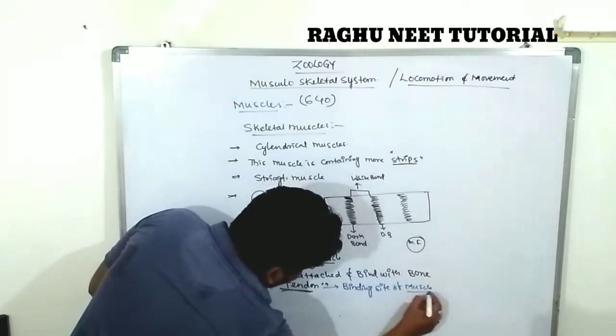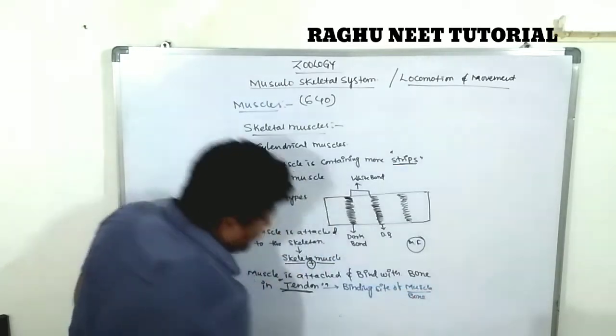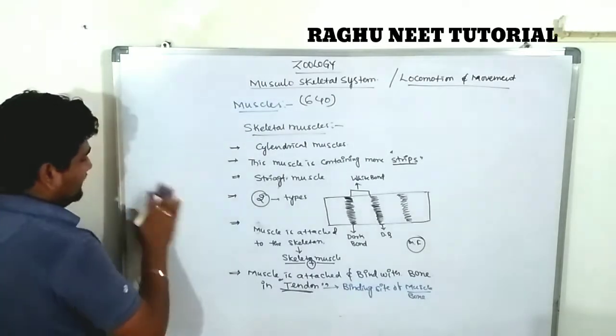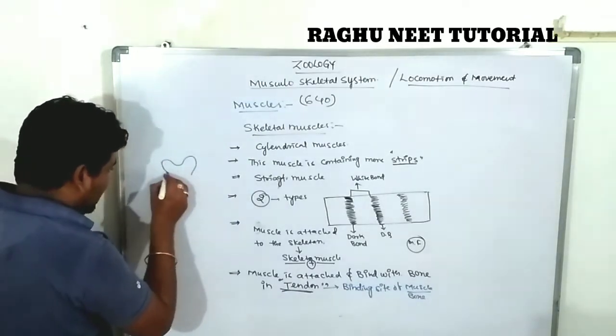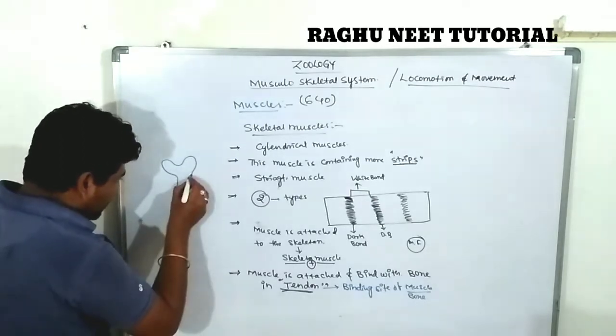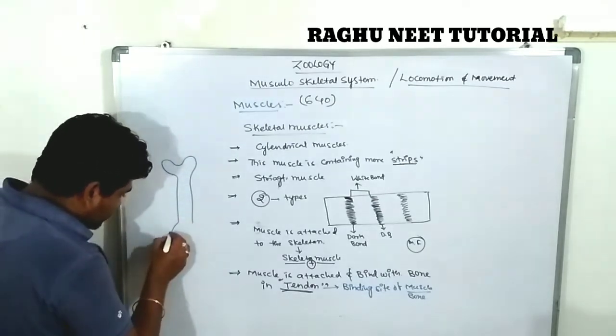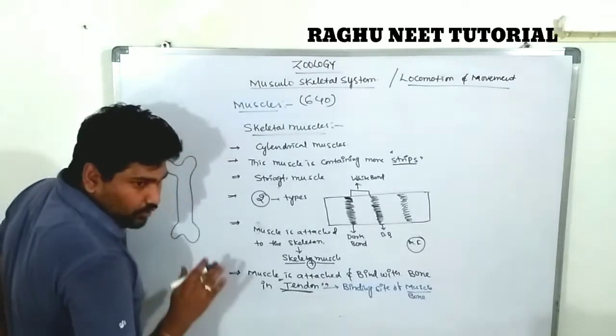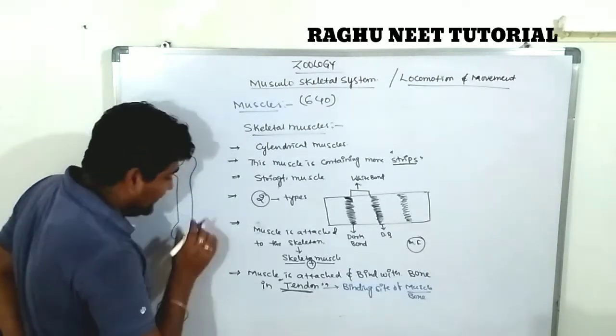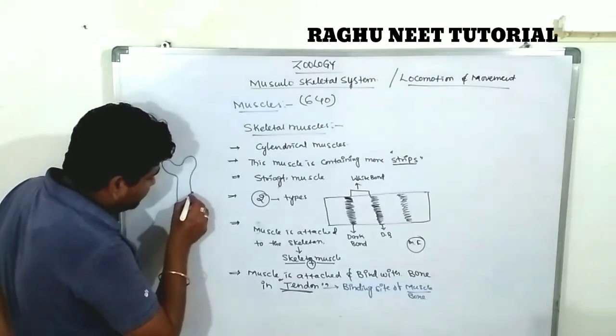Muscle and bone. Let's see the diagram about the musculoskeletal system. If you draw the bone first, this is a bone. There is no muscle; the bone is directly attached to the muscle.